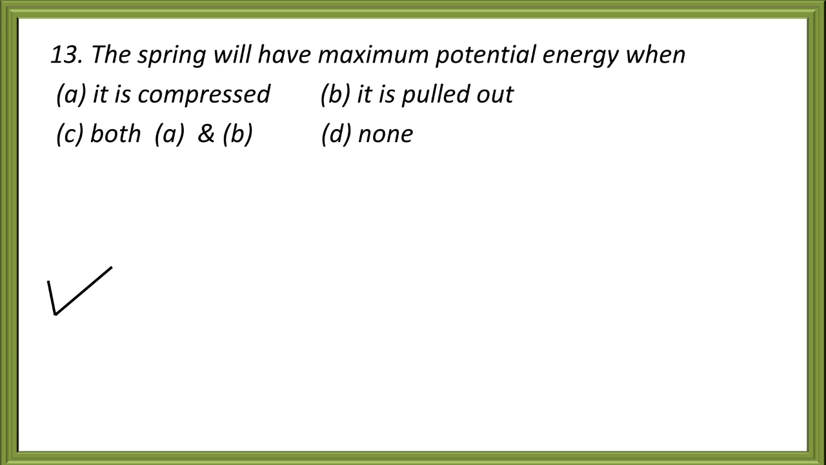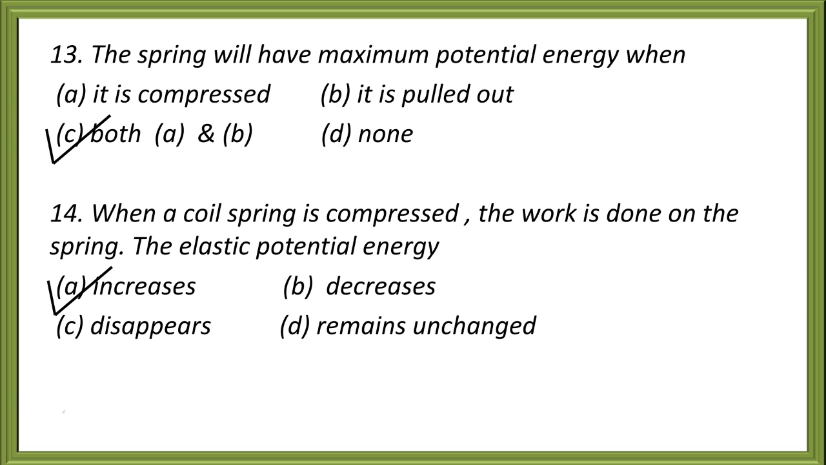Now question 13. The spring will have maximum potential energy when A, it is compressed, B, it is pulled out, C, both A and B, D, none. Here your correct answer is option C, both A and B. That is when it is compressed or it is pulled out. Now question 14. When a coil spring is compressed, the work is done on the spring. The elastic potential energy, option A, increases, B, decreases, C, disappears, D, remains unchanged. So the correct answer is A.